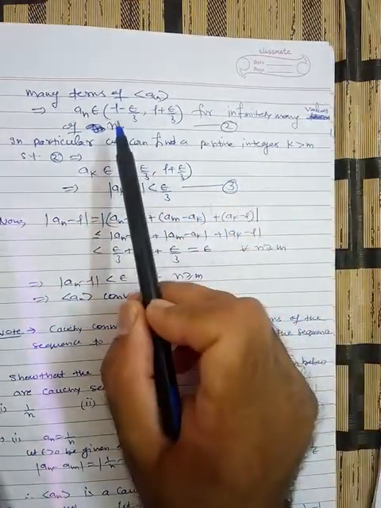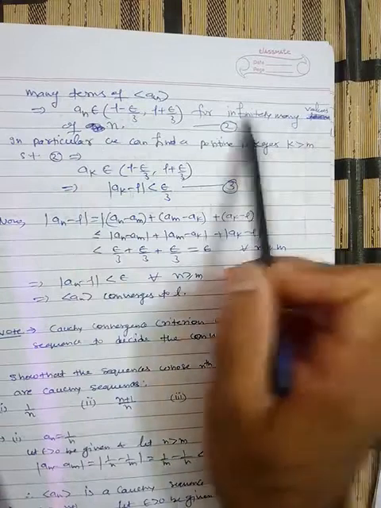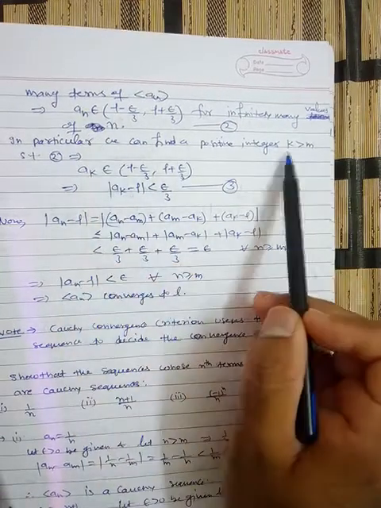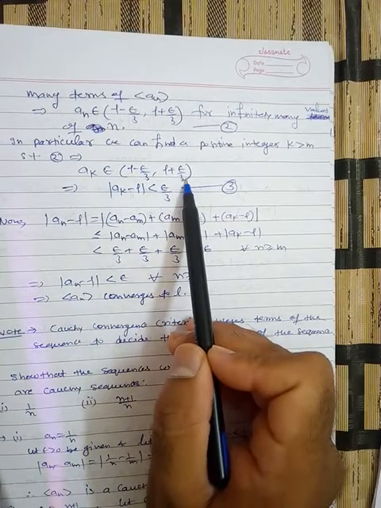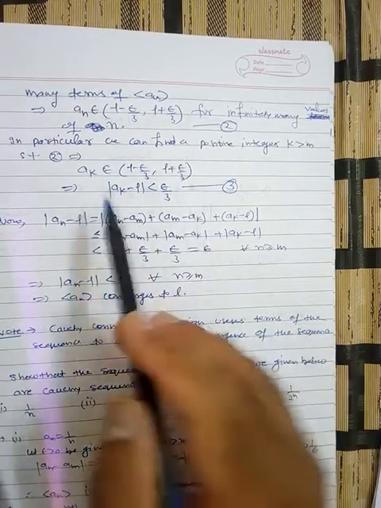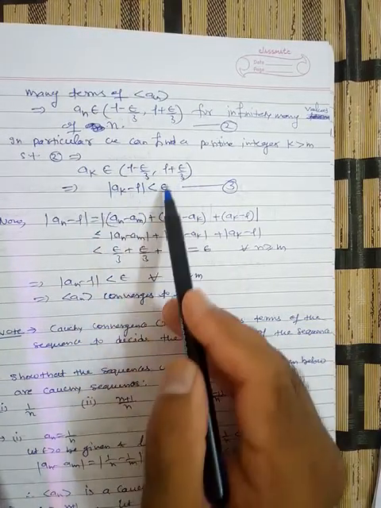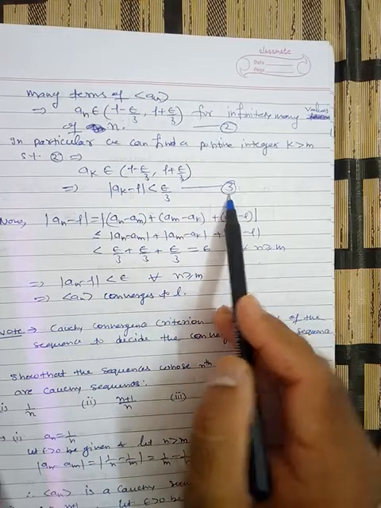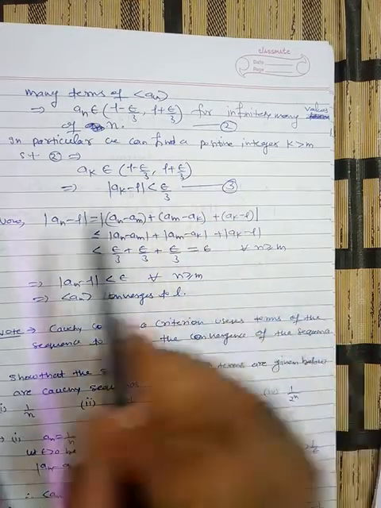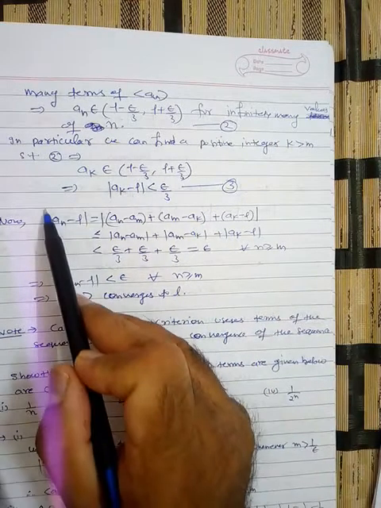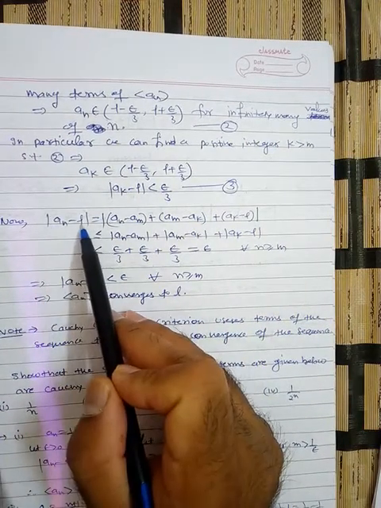We have selected only one term among all those infinitely many terms, whose index k is greater than m. So a_k belongs to (L minus epsilon by 3, L plus epsilon by 3). This can be rewritten as the magnitude of a_k minus L is less than epsilon by 3. This is equation number 3. Now what is our target? Our target is to show that a_n converges to L. So we have to prove that the magnitude of a_n minus L is less than epsilon.